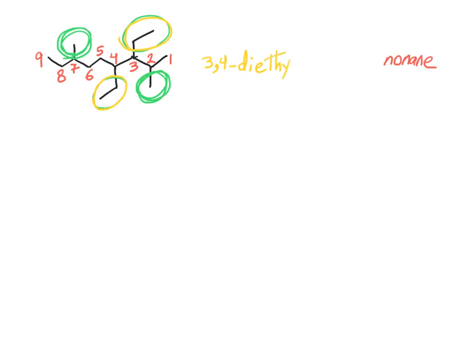Ethyl comes first. Then 2,7-dimethyl, nonane.